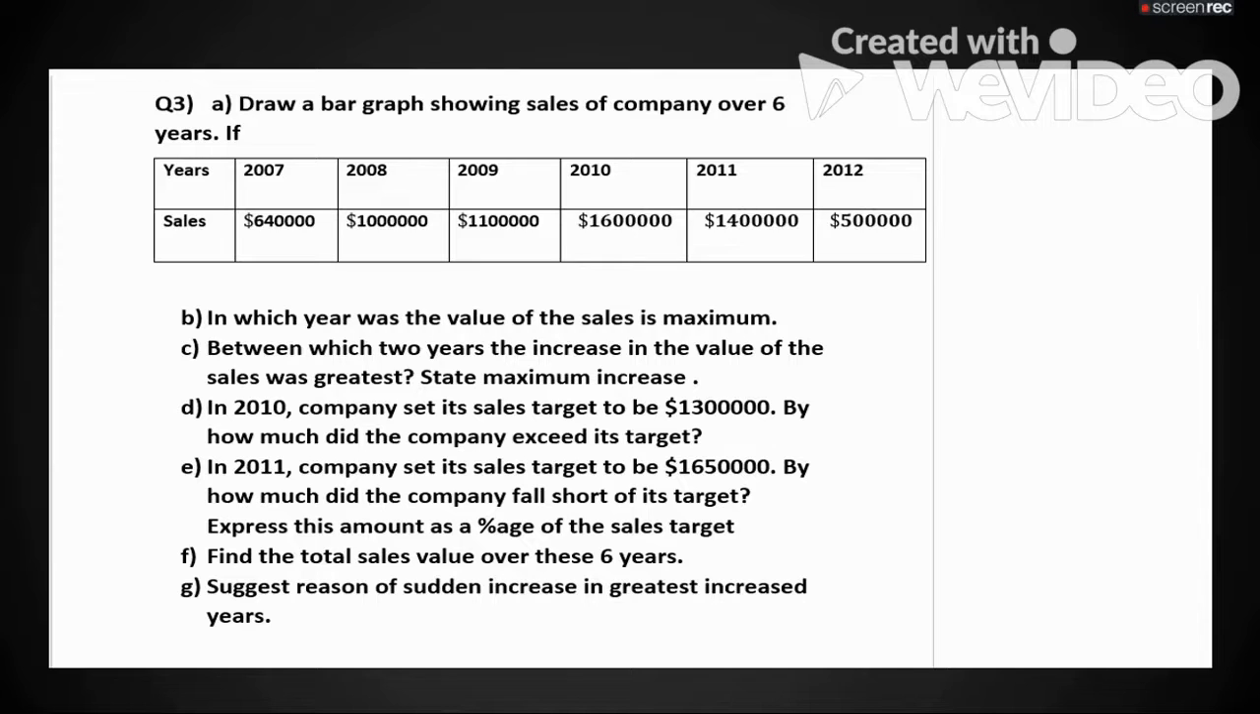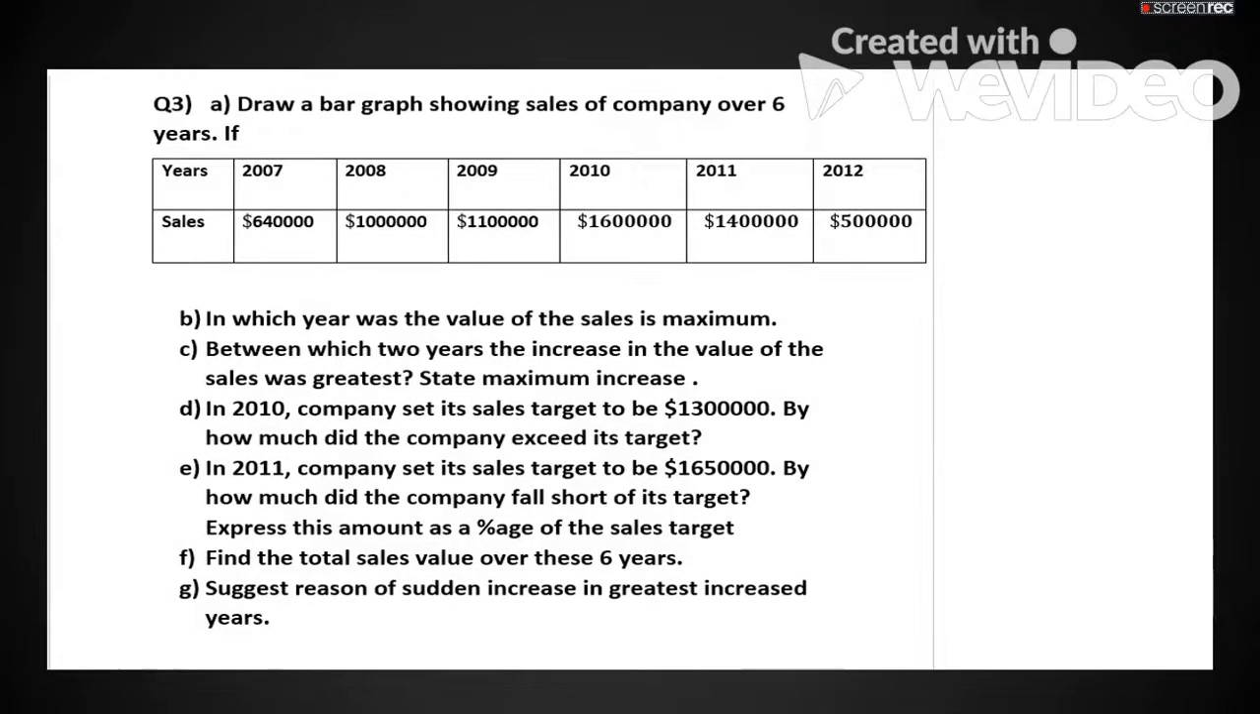Question number 3. Draw a bar graph showing sales of a company over 6 years, and kindly count the zeros. In which year was the value of the sales maximum? Next, between which 2 years was the increase in the value of sales greatest? State the minimum and maximum increase. In 2010, the company set its sales target to be $1,300,000. By how much did the company exceed its target?